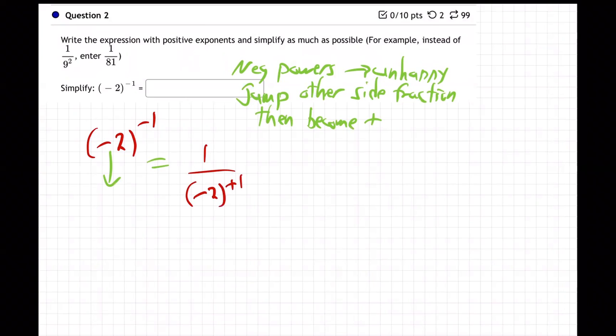See how that power changed? It was -1, now it's +1. Now, the thing inside the parentheses doesn't change at all. And that's the common mistake that it's easy to make, is to say, well, negative times negative is positive. No, we can't do that. And the reason for that is it's because powers don't interact with base level things, right? This -2 is on the base level, and this -1 is up in the power zone.